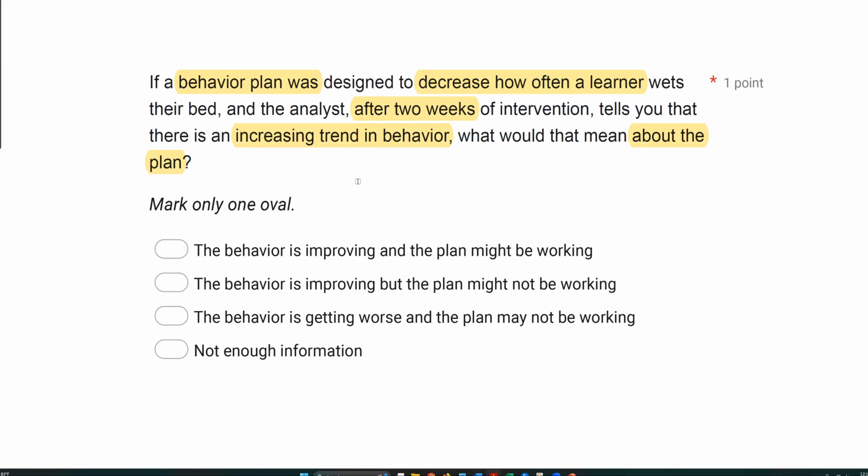That is all true. There's an increasing trend in behavior, meaning the behavior is happening at a higher rate, at a higher frequency, however you want to look at it. Therefore, it's likely the plan may not be working because we're 2 weeks in and that behavior is increasing. So it's likely this plan is not working if we're trying to decrease how often the learner wets their bed. Now we're making that decision based on the information given, right? And you can make that assumption based on the information given. So there is enough information to possibly say that the behavior is getting worse. We know that for sure, and the plan may not be working. Both of those could be true.